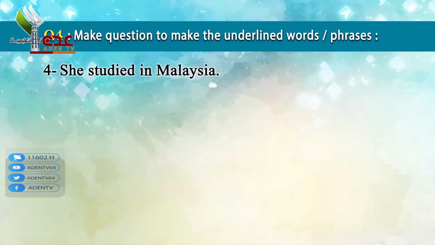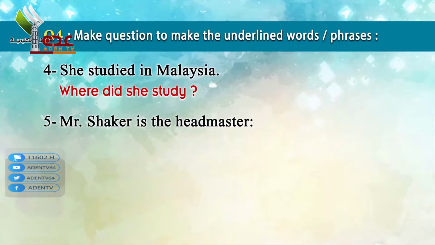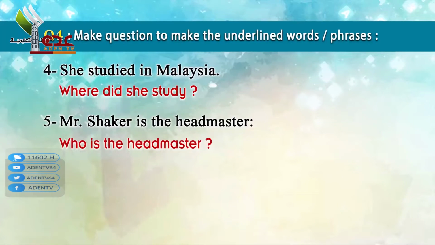Number 4. She studied in Malaysia. The question: where did she study? Number 5. Master Shakir is the headmaster. The question: who is the headmaster?